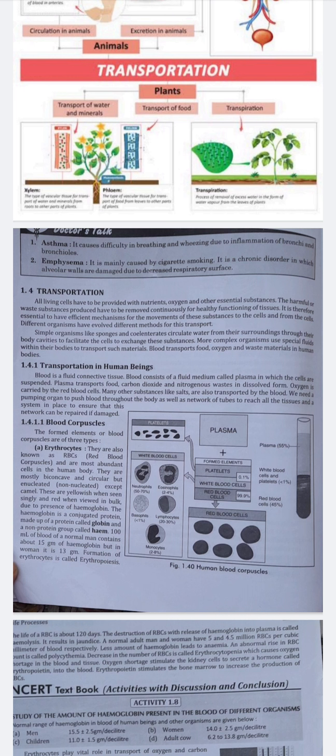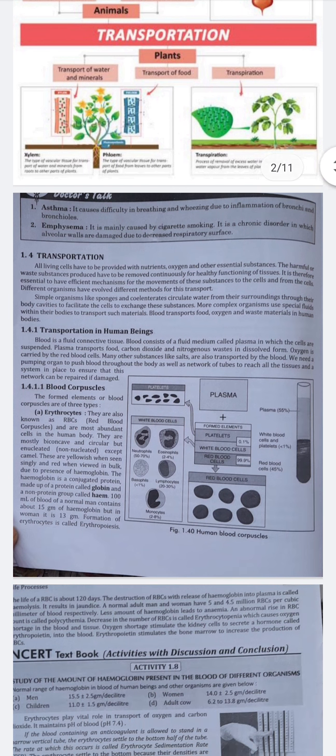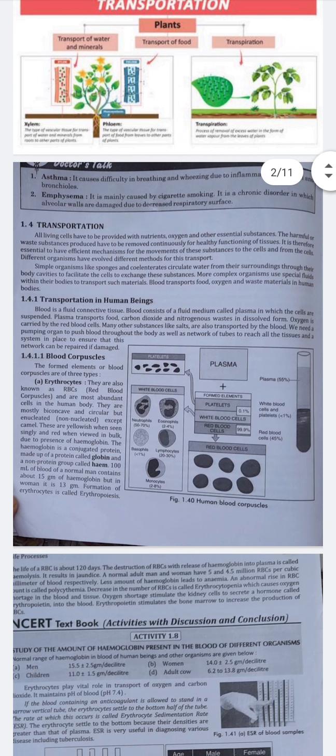Different organisms involve different methods of transport. Simple organisms like the sponges and coelenterates circulate the water from the surrounding into their body cavity to facilitate the cells to exchange these substances. More complex organisms have special organs and a fluid or special material for the transport of the materials.